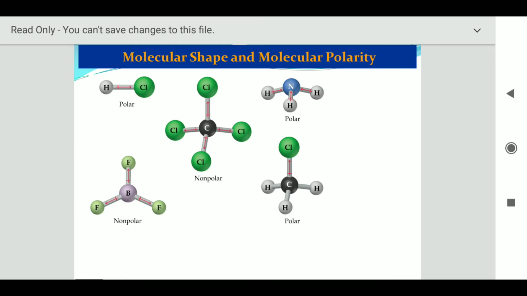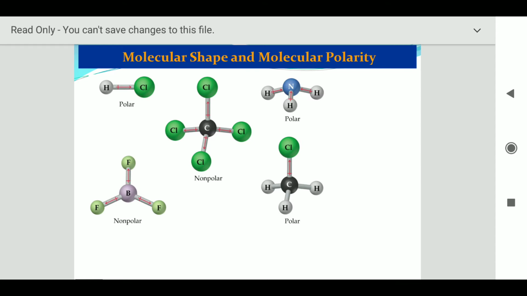Similarly in CCl4, that is carbon tetrachloride, it is a non-polar solvent. Similarly boron fluoride, BF3 molecule. Now if we talk about CH3Cl, it is polar. Why is it polar? Because there is a difference. In CH3, the 3 hydrogens have the same property, whereas one chloro group comes by replacing the hydrogen, so it becomes more polar with respect to CCl4.